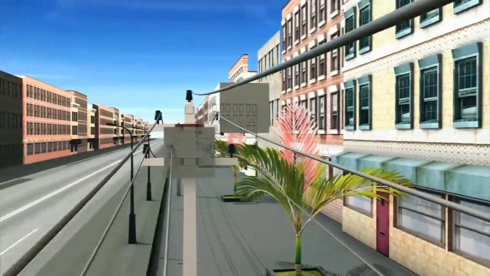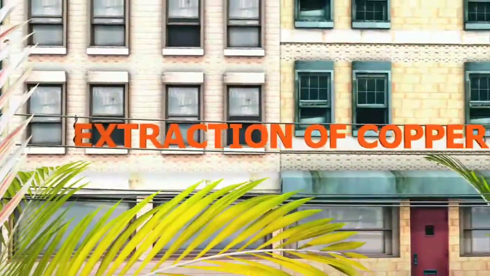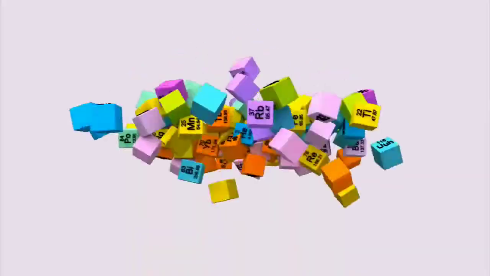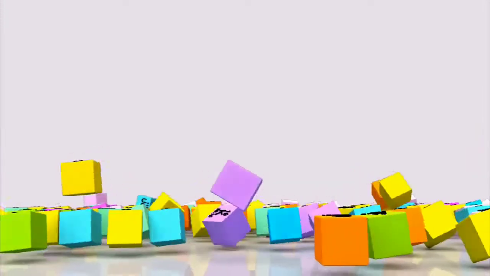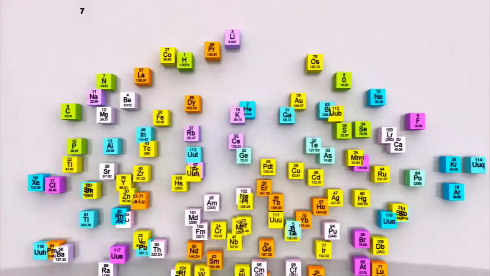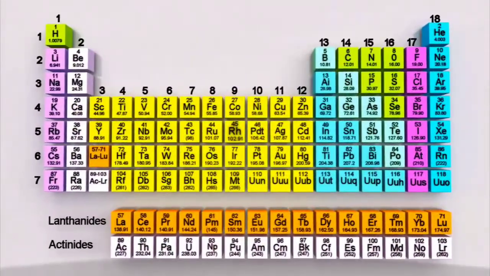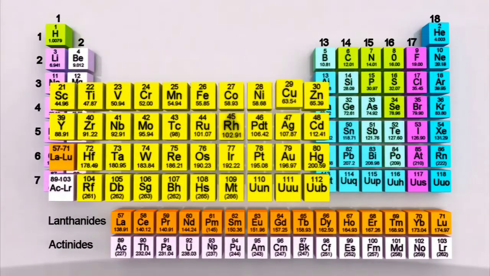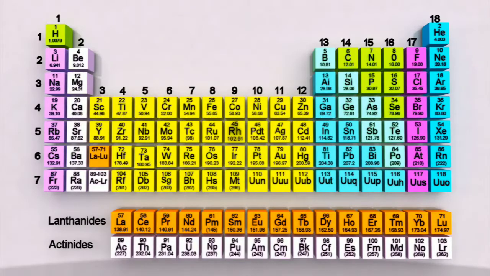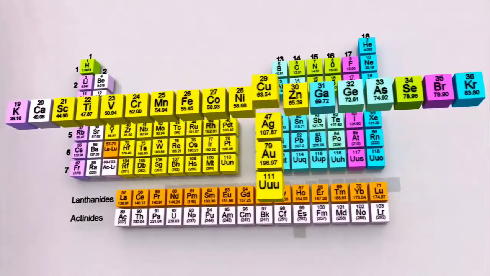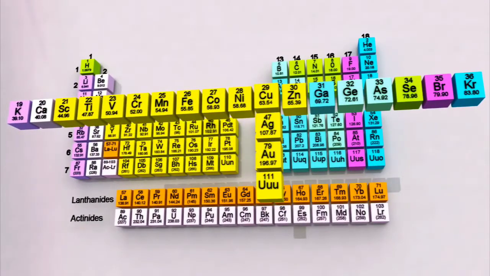I want to discuss a very interesting topic with you, extraction of copper. Have a look at the periodic table. Can you identify the position of copper? Exactly. Period number 4 and group number 11.